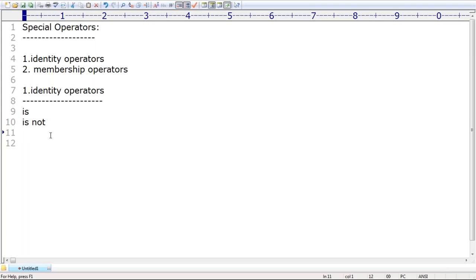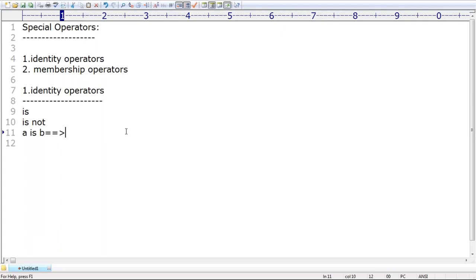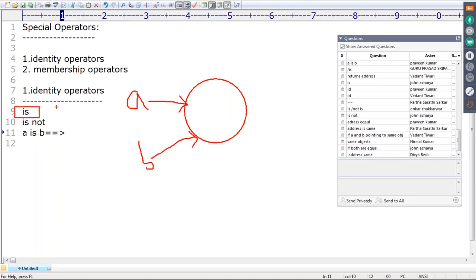Now if I take A is B, when is A is B true? Very simple. If A and B both are pointing to the same object, suppose this is the object, A is a reference variable and B is also a reference variable. If both are pointing to the same object, the same address, then the is operator returns true.